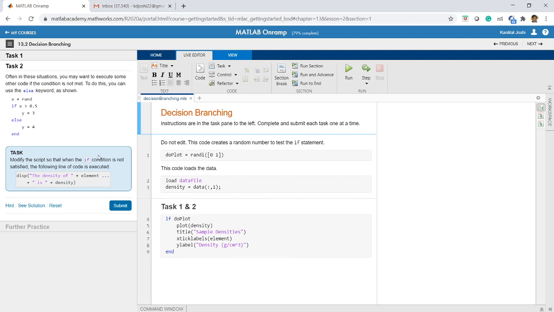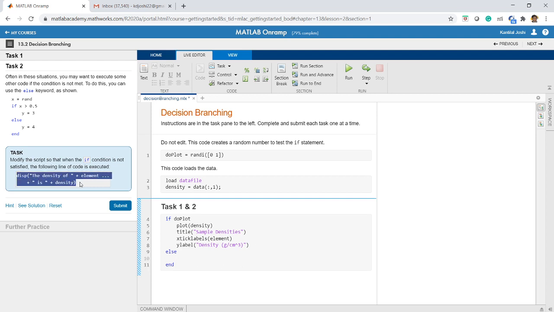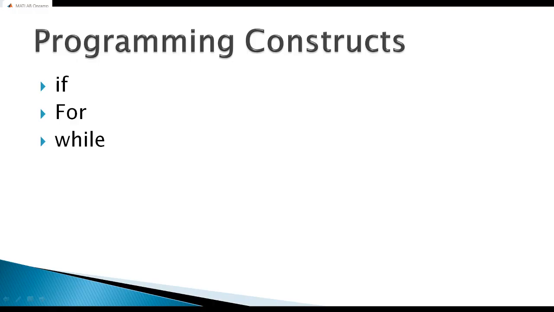Modify the script so that when the if condition is not satisfied, the following line of code is executed. Okay, so what I need to do is I need to add a statement called else here. So if is not executed, then else will be executed. What I want to add in the else is to display this, right? So I'll just copy and paste this code here, and now if do plot equal to 1, then plot this, else display this. Okay, so let us try running this.